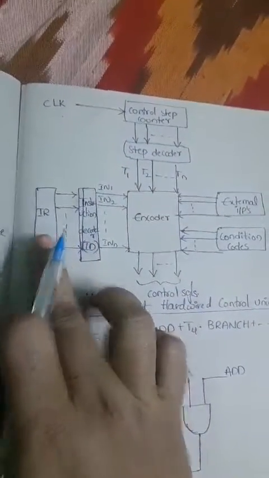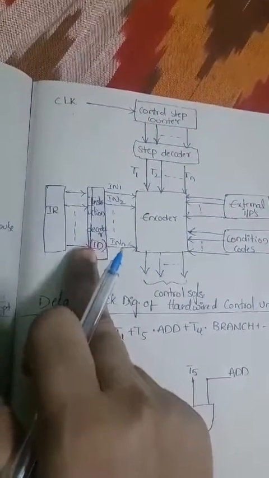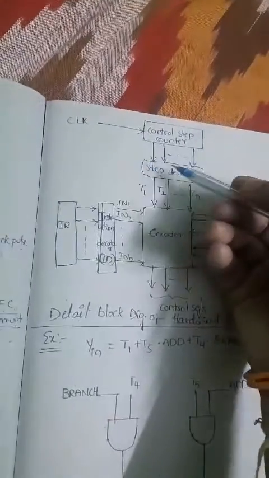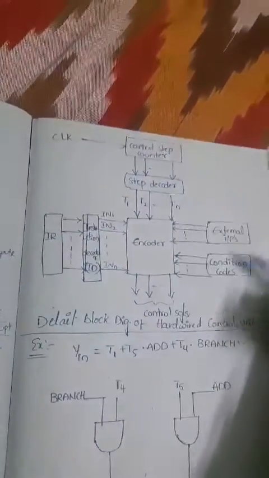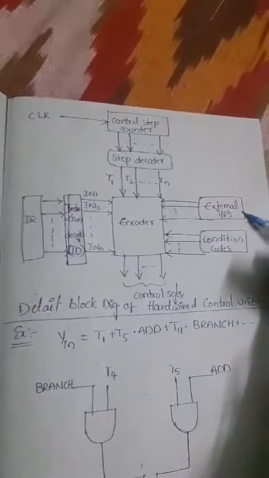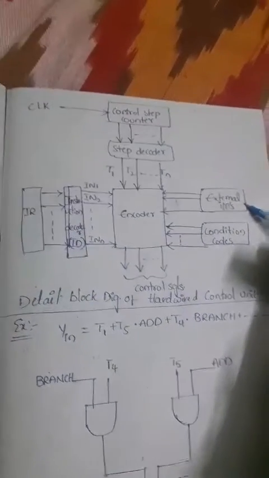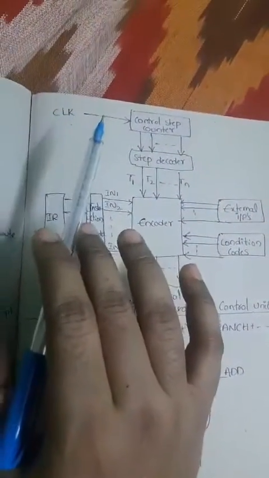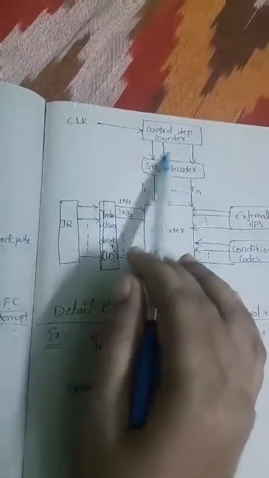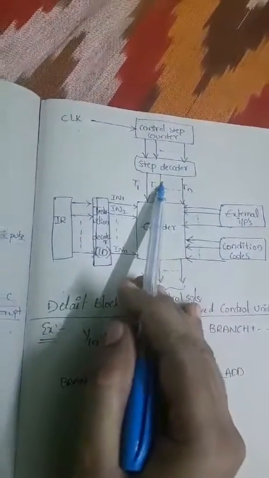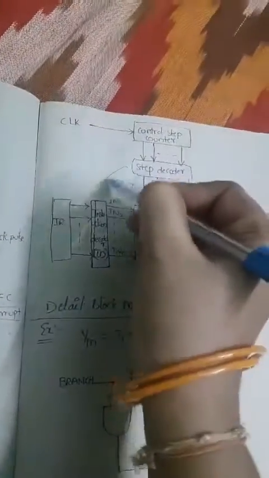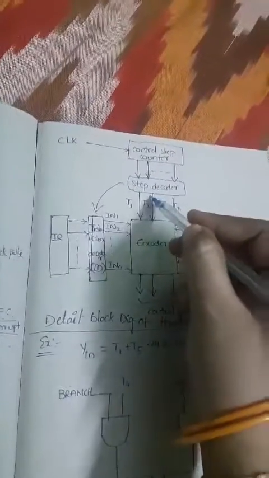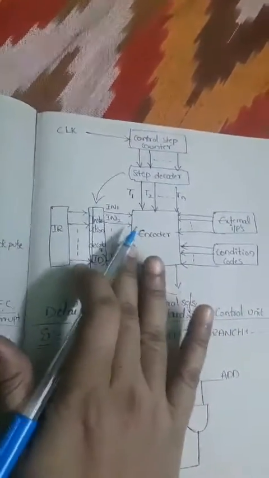Here the instruction register is connected to the instruction decoder, and then to our encoder, and as usual we receive the signals from the condition codes, and we receive the signals from the external inputs, that means MFC and interrupt request signals, as well as the timing signals through the control step counter through the step decoder. So these are the two decoder circuits we use in this case.